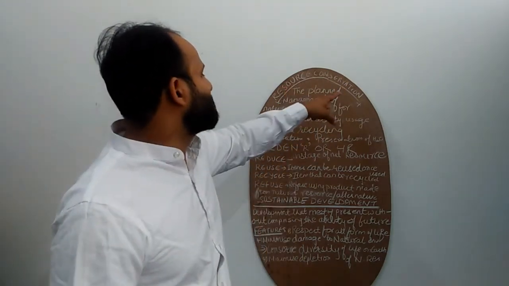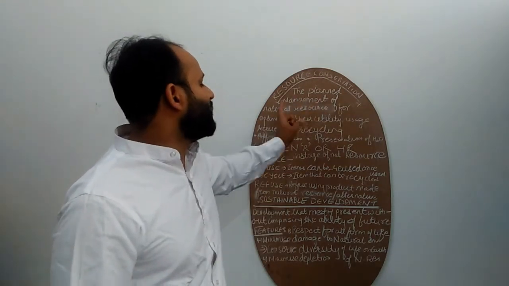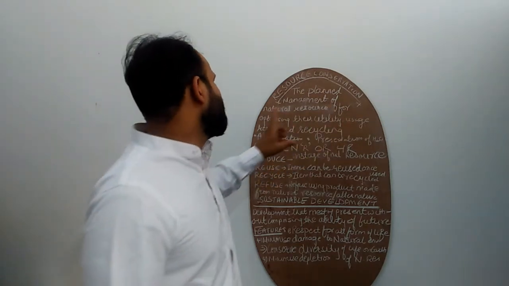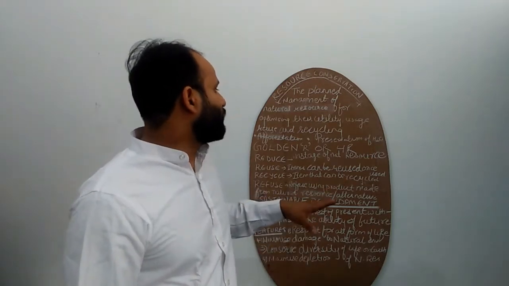So resource conservation here means we are here to conserve our resources. In this topic we would be conserving the resources: the planned management of natural resources for optimizing their utility, usage, reuse and recycling is known as resource conservation. At the rate at which we are using these resources, one day will come that all these resources would be finished. So what we have to do, we have to conserve resources.